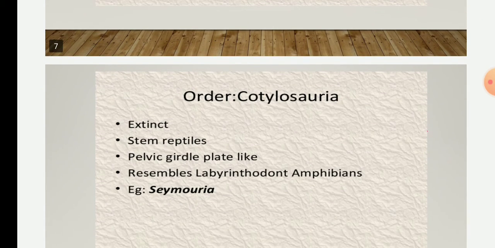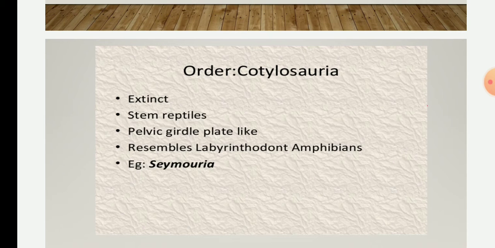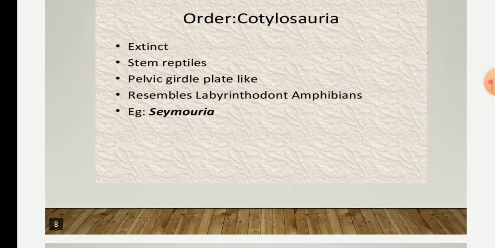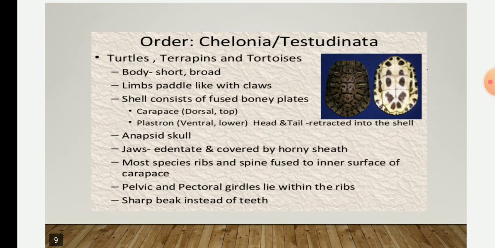Cotylosauria is extinct and is referred to as the stem reptile, that is, the first reptile, and it had traits resembling the amphibians. They had a pelvic girdle plate, and these organisms resemble the labyrinthodonts of the amphibia. Then next is order Chelonia, also known as Testudinata, which includes turtles, terrapins, and tortoises.